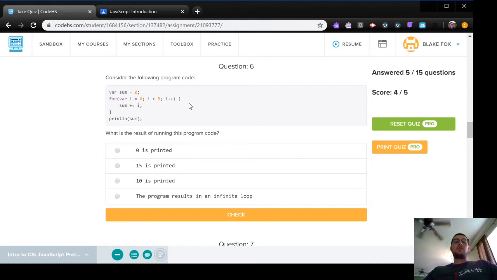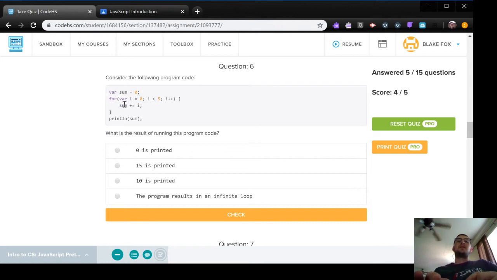So for var I equals 0, we have some variable I, which is initialized as 0. As long as I is less than 5, I++ means that we're going to increase I by 1. So that'll loop through 5 times, because 0, right? And then it becomes 1. 1 is less than 5. 2 is less than 5. 3 is less than 5. 4 is less than 5. And then when it hits the next one, it goes, is 5 less than 5? No. So it won't iterate again. So we're left with 5 iterations.